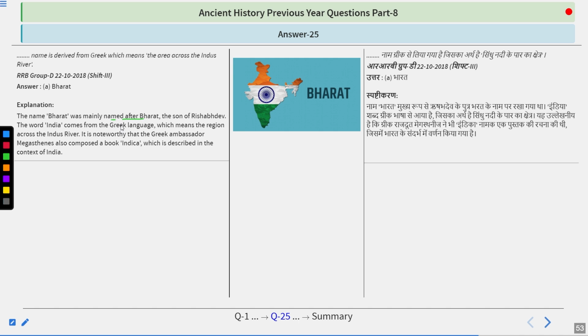The word India comes from the Greek language, which means the region across the Indus River. It is noteworthy that the Greek ambassador Megasthenes also composed a book, Indica, which is described in the context of India. So remember that the name India is derived from the Greek, which means the area across the Indus River.